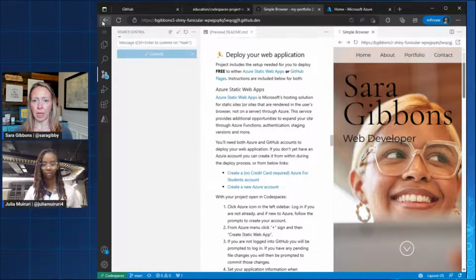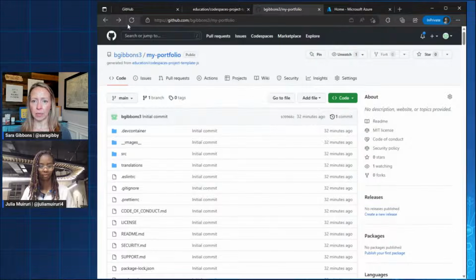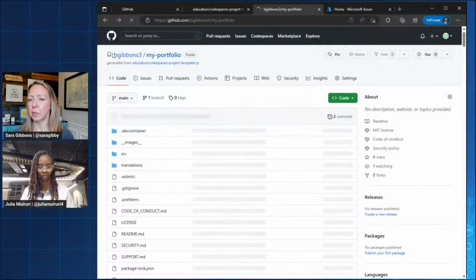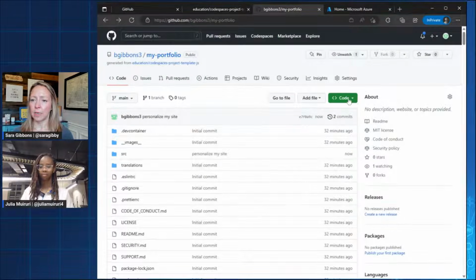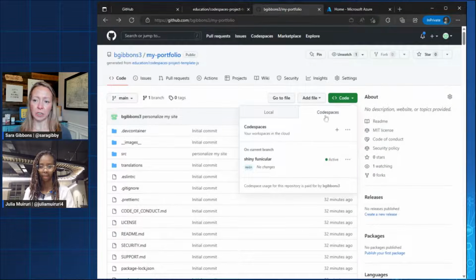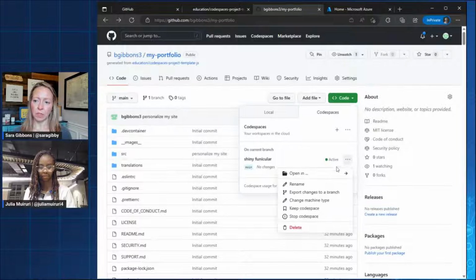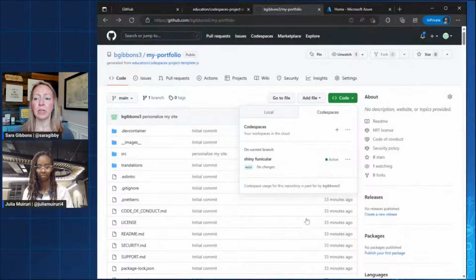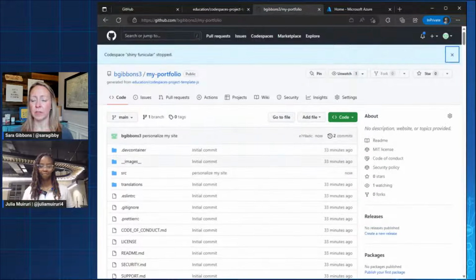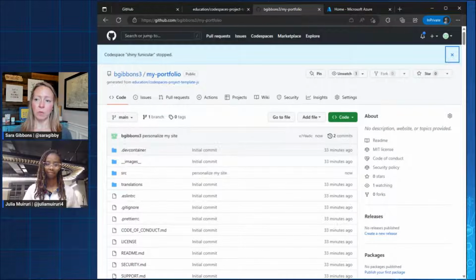So what I'm going to do now is go back here. We're gonna experiment a little bit. Now that I don't have any changes in my code space, it tells me here I've got no changes. I'm just gonna, let's just delete it. Actually, no, let's try and stop it first, because I didn't do that before, since I wanted to talk about our changes. Now, all I did was stop it from running, which is a good thing to do if you want to,